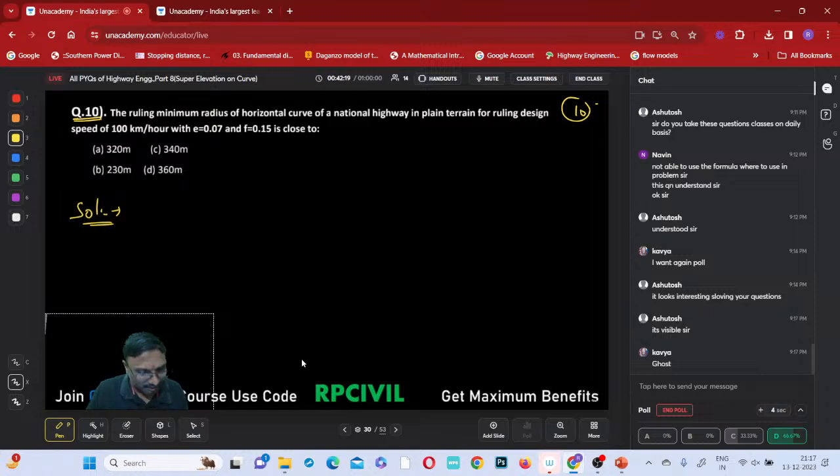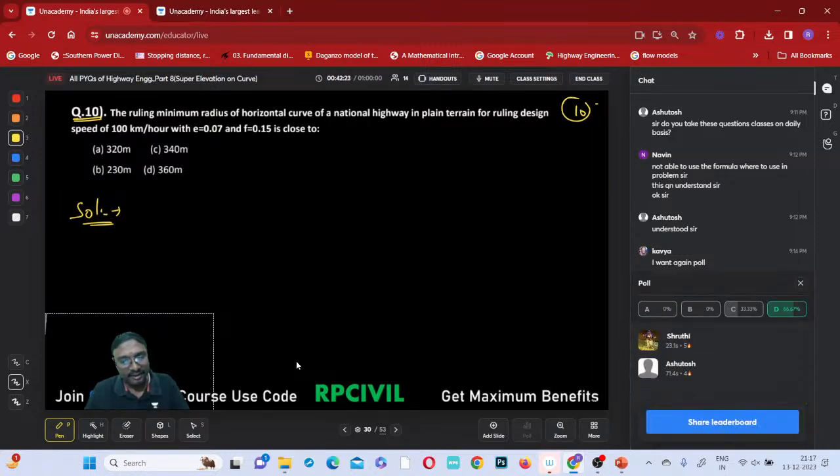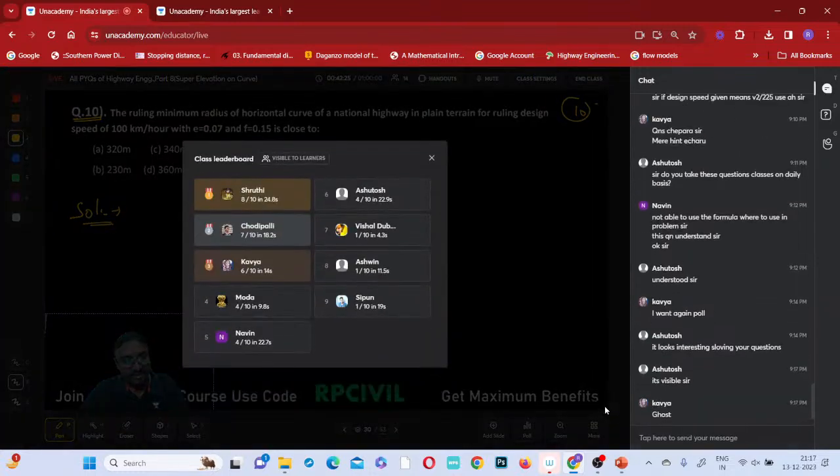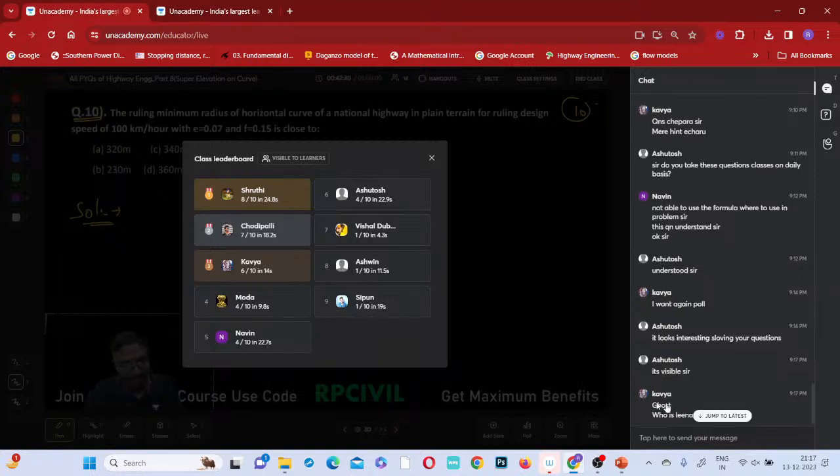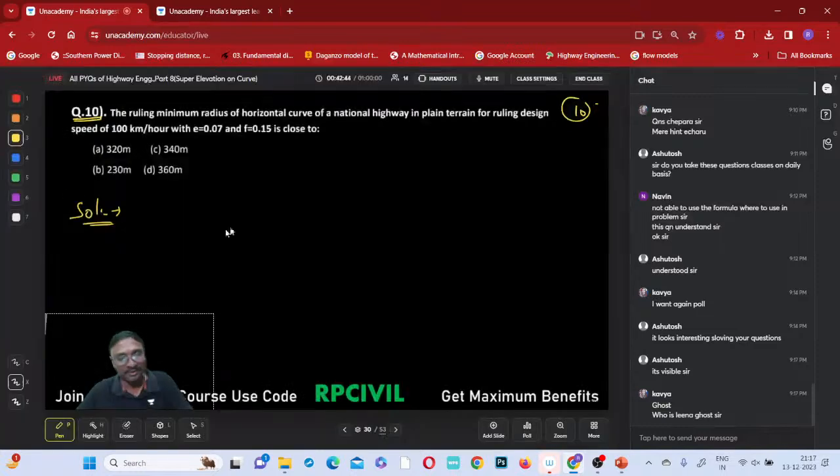Is it blurry? When it is blurry, you just click on the screen. At the top right corner, a settings symbol will be there, that gear symbol. Click on the quality, then go to advanced. Then select 360 pixel, 480 pixel, 720. If you select at least 360, then the screen will be visible correctly. Try to do that. Yeah, there was a ghost actually. That ghost name is Lena.